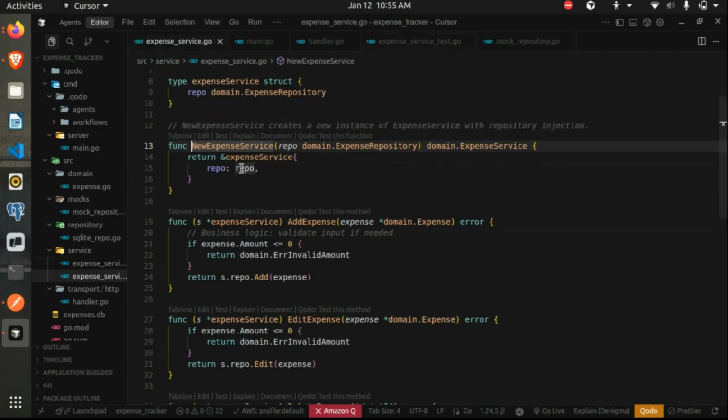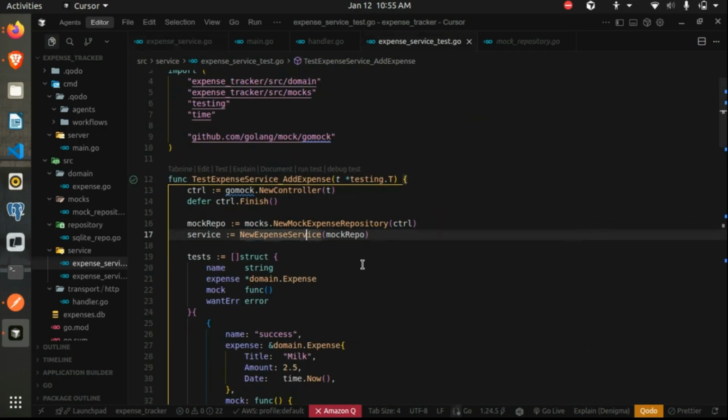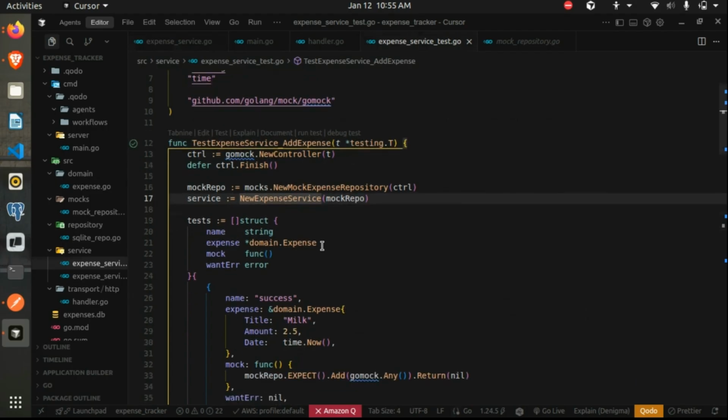So when we replace this with the mock object, whenever it calls these add or edit functions, it is now calling the mock functions instead of the actual database layer functions. Okay. So is there any doubt over here?